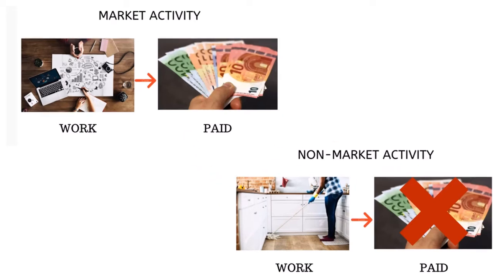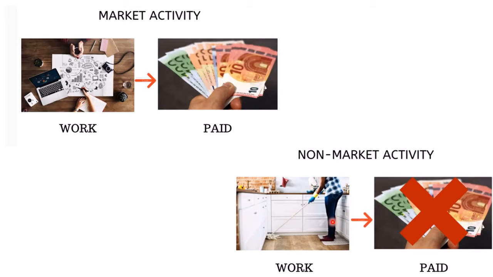In India, culturally, most of the market activities are performed by men. Women are more likely to do non-market activity for which they are not paid, like taking care of children, cooking, cleaning the home. All these are the non-market activities which you see when a housewife performs them. She does not get any money for it.